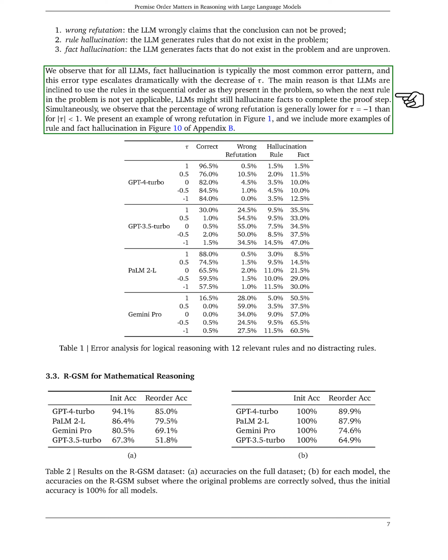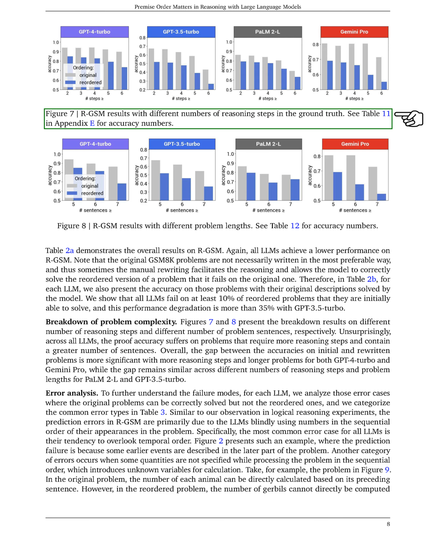Section: RGSM for Mathematical Reasoning. In this section, we discuss our findings on the RGSM for mathematical reasoning. Our table showcases the overall results, highlighting that all large language models, LLMs, show reduced performance on RGSM.